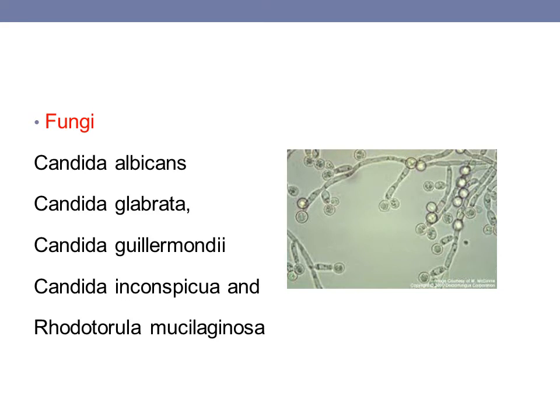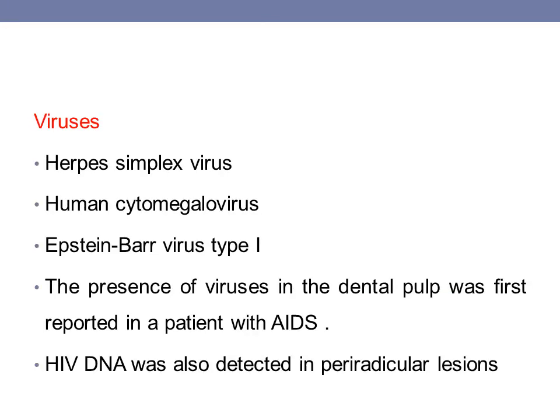Then coming to fungi, the most commonly associated fungus is Candida albicans. It is very commonly seen associated with asymptomatic apical periodontitis. It is seen in failing root canal treatment. It is seen in periradicular tissues, and it is also seen associated with untreated root caries. Thus all these types of microorganisms have association with endo-perio lesions.